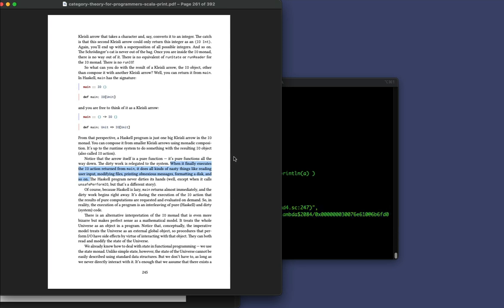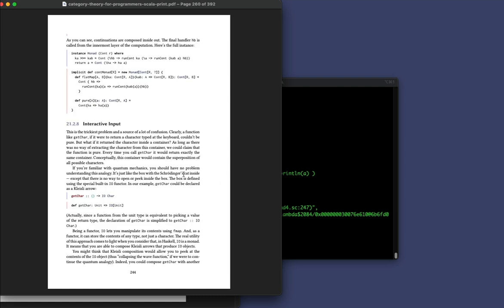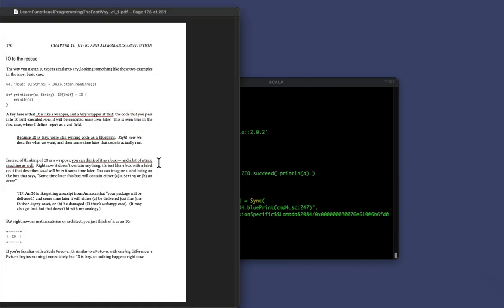One other thing I want to add also here is don't get too lost in this theory. If you're reading this page or the previous page here, and this sounds a little bit too nebulous, where we talk about what if we return the character inside of a container and there's no way of extracting that character. If this discussion just sounds too nebulous, for lack of a better term, don't even worry about any of that stuff. Personally, I got caught up in this stuff for quite some time, and I don't even really like to think about it that way too much anymore.